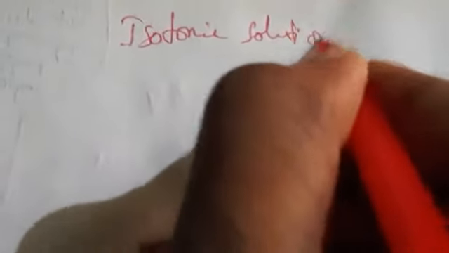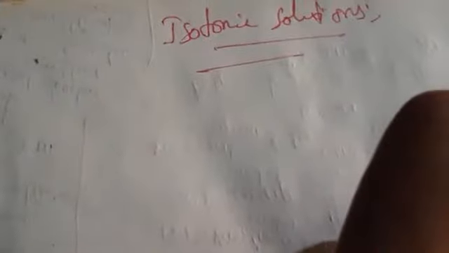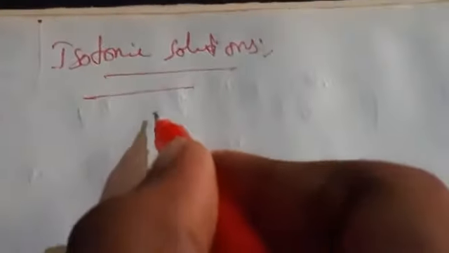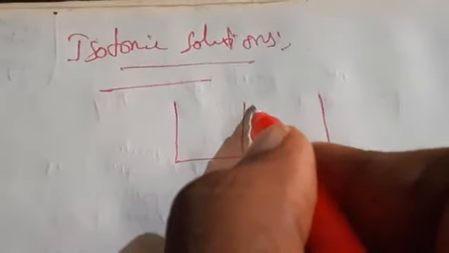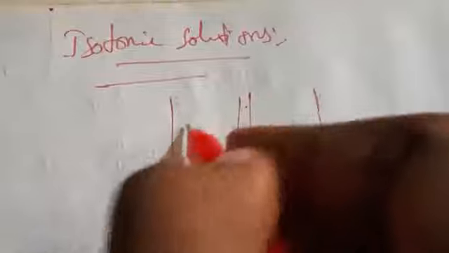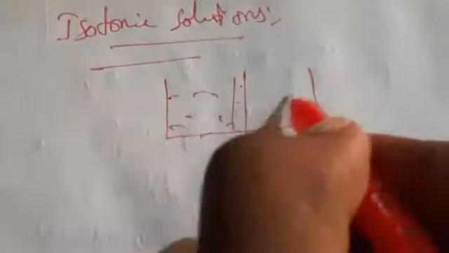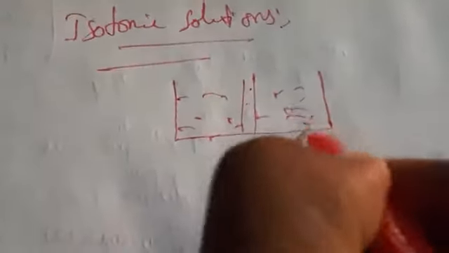Now let us see isotonic solutions. Isotonic solution is nothing but, for example, a semi-permeable membrane, this is a solvent, this is a solution.